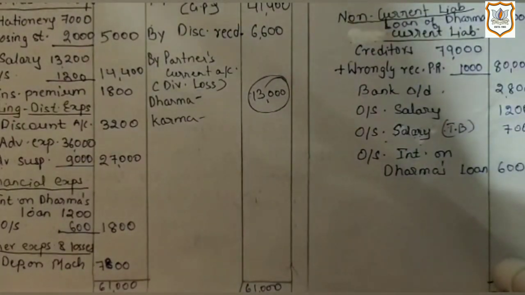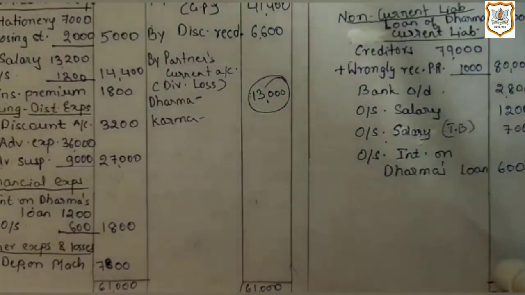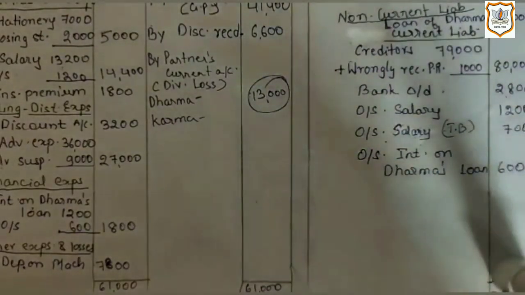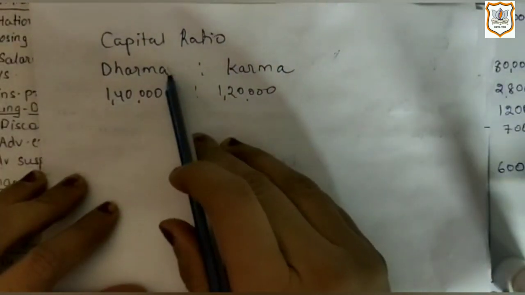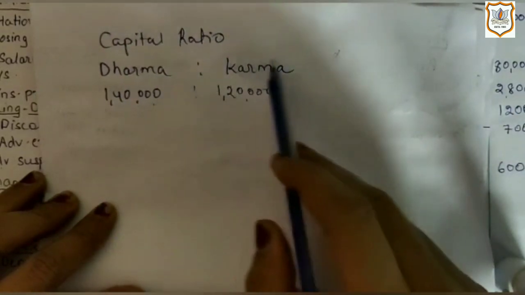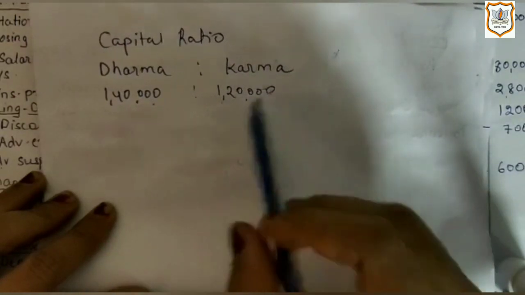Now in question it is given that Dharma and Karma will share profit or loss in their capital ratio. So now we have to find out capital ratio. So let me show you it in working note. Here capital balance of Dharma is 1,40,000 and capital balance of Karma is 1,20,000.